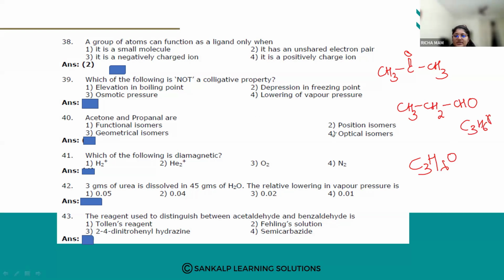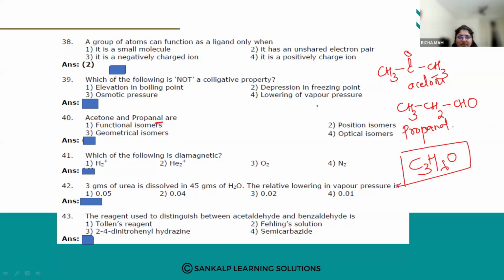First one functional isomers, second one position isomers, third one geometrical isomers, and fourth one optical isomers. I have written the structures. This is acetone. This is propanal, an aldehyde. Can anybody tell me what propanal and acetone are? You can see the structures I've written and the formula also. Both have the same formula, only what is different?